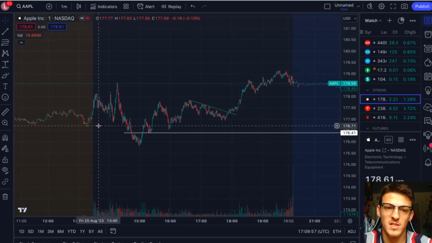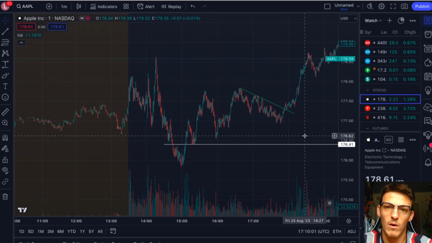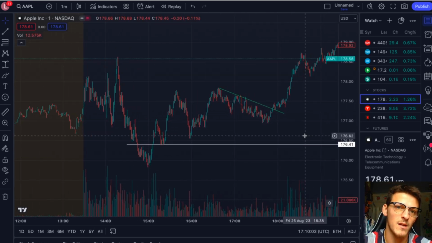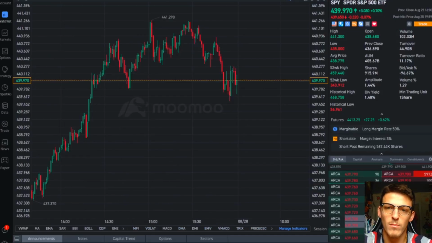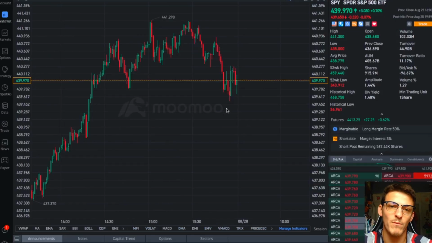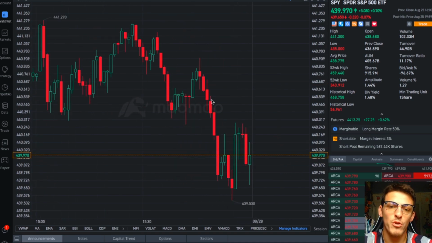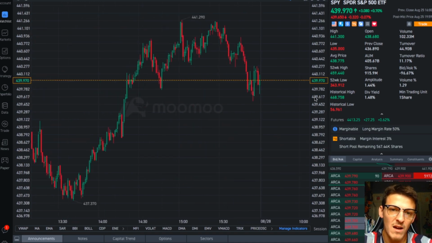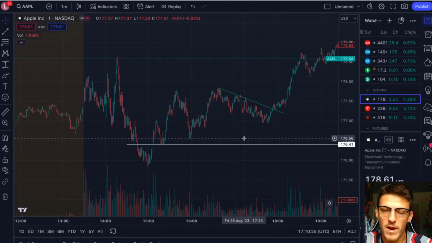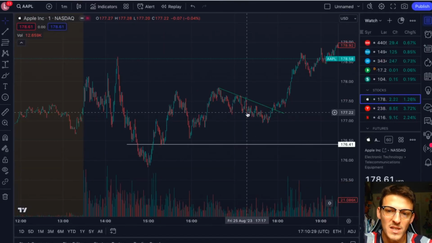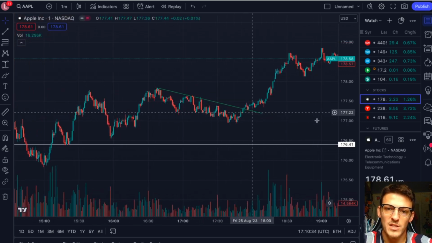Okay, so this is just an example of a fake out versus a breakout and a quick example of level 2 market data. So what I want you to do is when you come trading tomorrow, take a look at level 2 market data, time and sales on the 1 minute time frame, whatever you're trading, whether it's SPY, and take a look at where there is a lot of resistance, where there is a lot of support based off of the ask, which is the sell, the bid, which is the buy, and then you can draw your resistance levels out from there. Take a look at the volume, take a look at how many shares are on the bid ask on the level 2 order book data, and wait for confirmation on the breakouts.